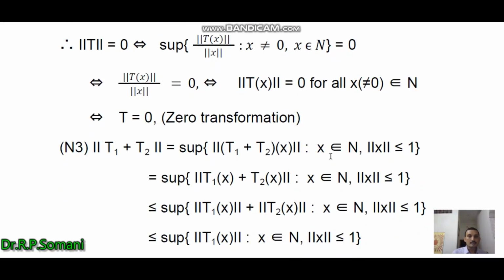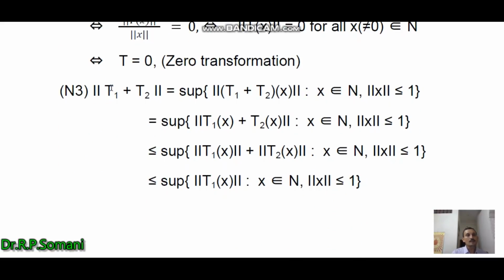The third condition of the norm: for this we consider norm of T1 plus T2 equal to supremum of norm of (T1 plus T2)x, such that x belongs to N and norm of x is less than or equal to 1. Then this becomes supremum of norm T1x plus T2x.